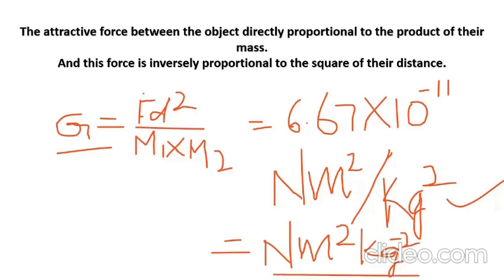So this is the unit of gravitation. N for Newton is a unit of force, d distance squared so meter square, and the unit of mass is kilogram.